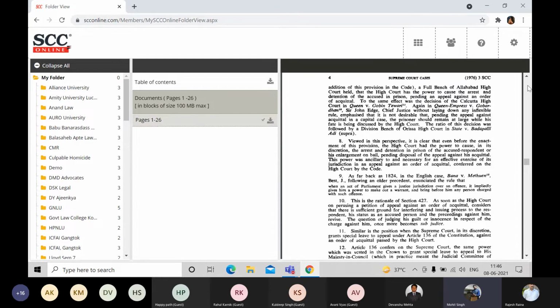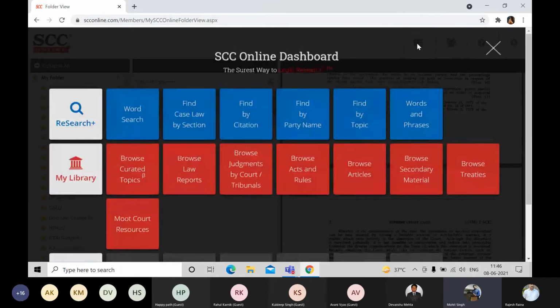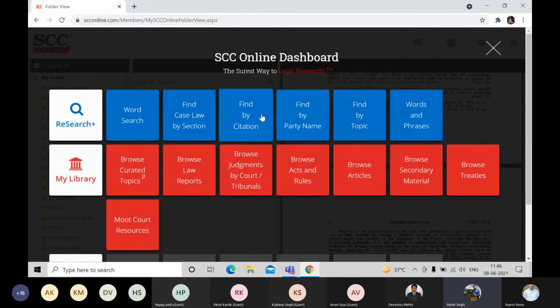So this was the scenario of the case compilation. If you have any confusion, you can do a recap of the video. Otherwise, you can ask this in the question and answer round. We'll move forward since we have a limited time frame available over here. So we'll go back to the dashboard. In the citation, I believe everyone is fully aware of how the citation works, of how you select the journal and enter the citation.